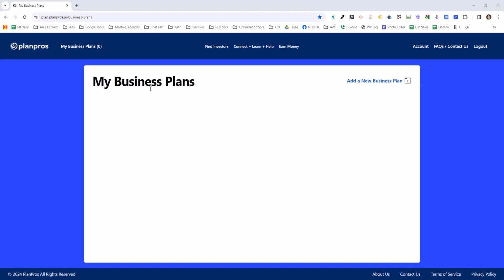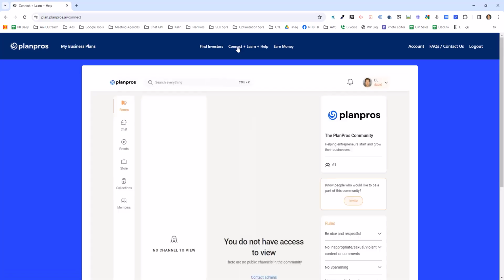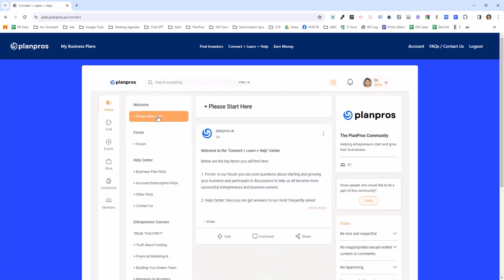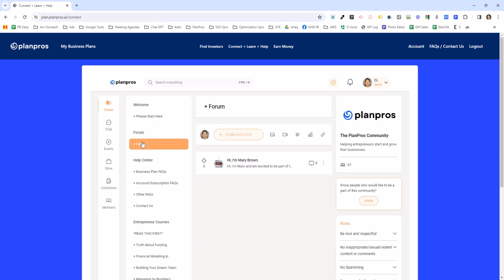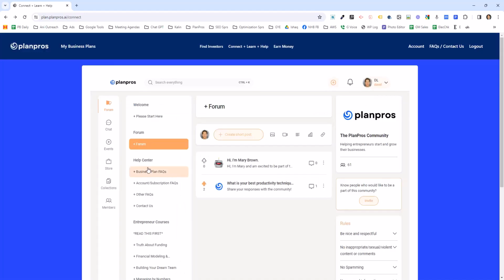So you should be on the screen right here. I'm going to show you the top navigation first. Connect, learn, and help. This is one of the most important sections of PlanPros. First off, there's a start here, which tells you about the section, and the forum you can use to post questions, ask anything about productivity techniques, anything about growing your business, and get other members, including myself, to help you out.